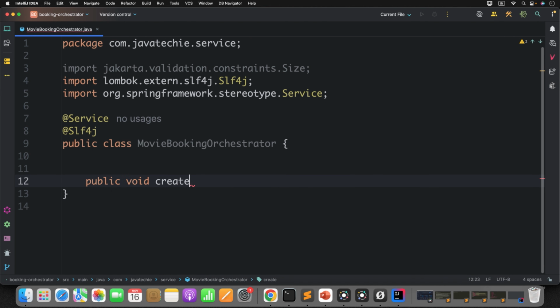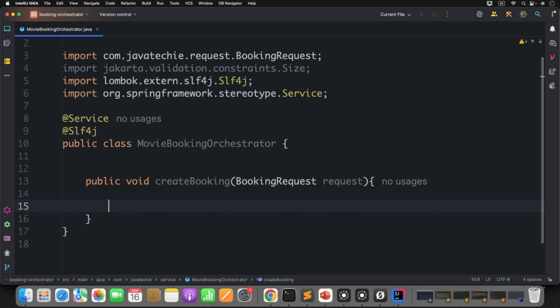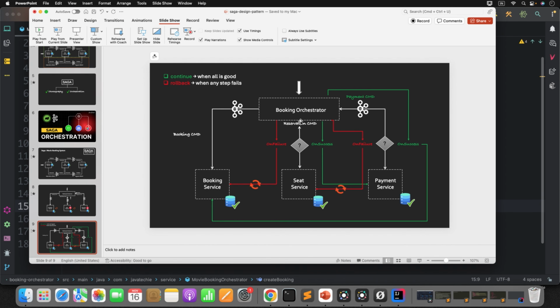Next, let's define a method from where we'll start the booking process. Public. You can give any name. It will accept a booking request. Now, what we need to do here? Go to the flow. Booking orchestrator, what it does at the first step, it publishes the booking command event and reservation command event. Okay, booking command event to the booking service and reservation command event to the seat inventory service. So let's create these two commands and publish them to the corresponding microservices.